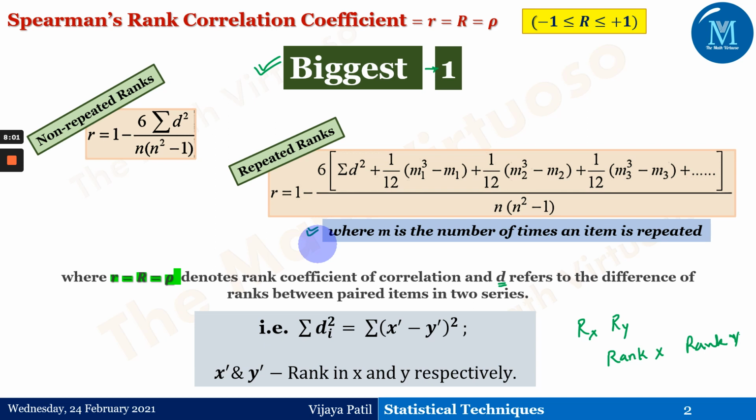The difference arises because when ranking is used instead of the full set of observations, there is always some loss of information. Unless many ties exist, the coefficient of rank correlation should be only slightly lower than the Pearsonian coefficient. Very, very important remarks.